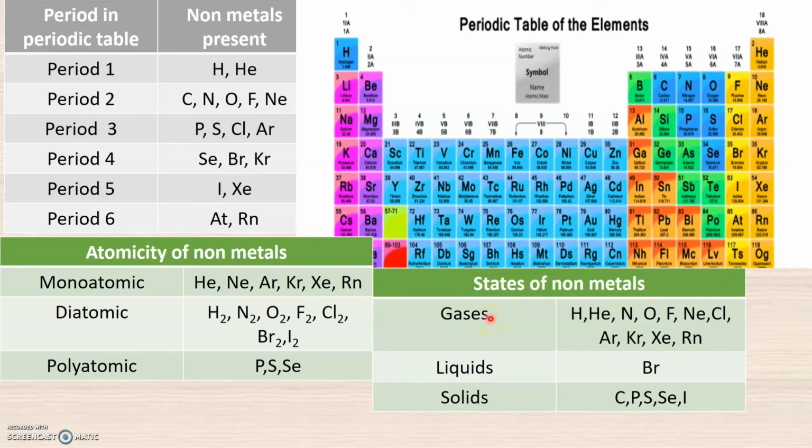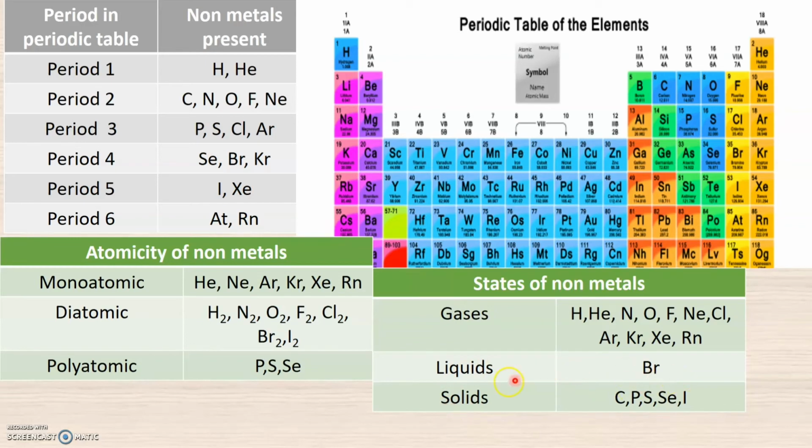The nonmetals present in the solid state are carbon, phosphorus, sulfur, selenium and iodine. These are the nonmetals which generally exist as solids.